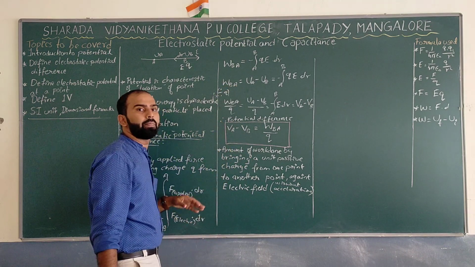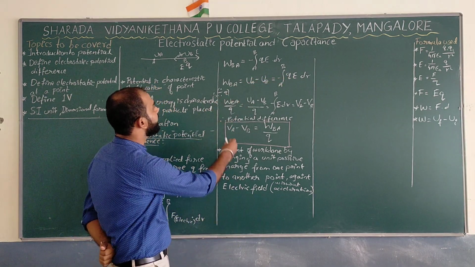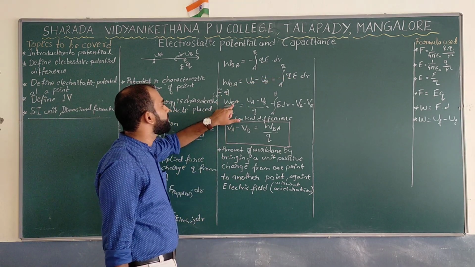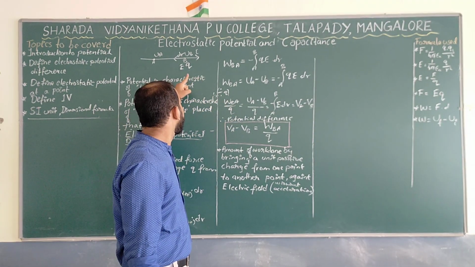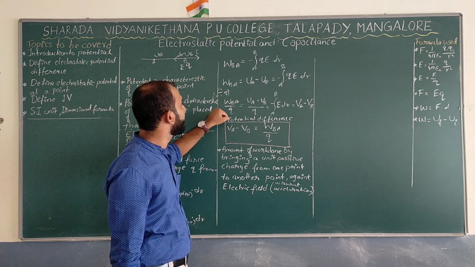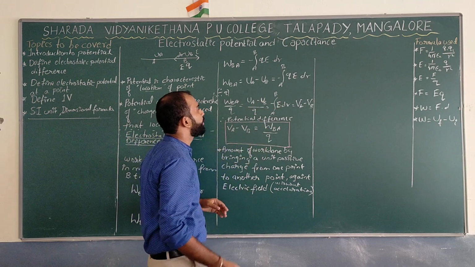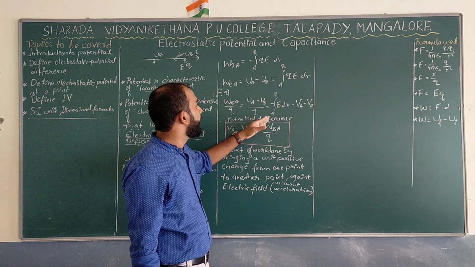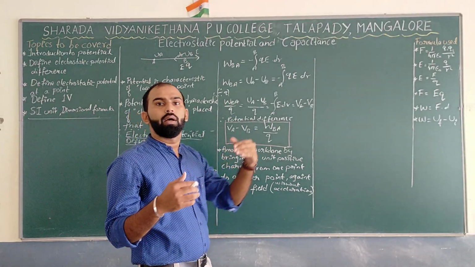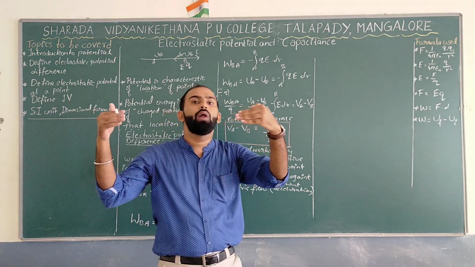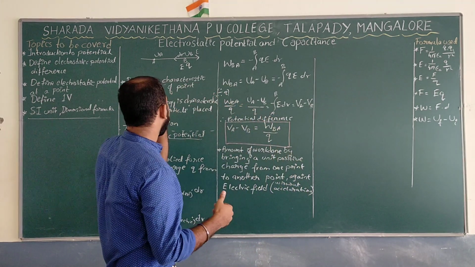If you move to the next step, let us divide the whole equation by charge Q. Can I write W with the subscript BA? Why BA? Because you are doing the work from point B to point A. So W_BA divided by Q is equal to (UA minus UB) divided by Q, which is equal to the integral with limits A to B of E dr with a negative sign, because the applied force is equal and opposite in direction to the force exerted by the electric field.